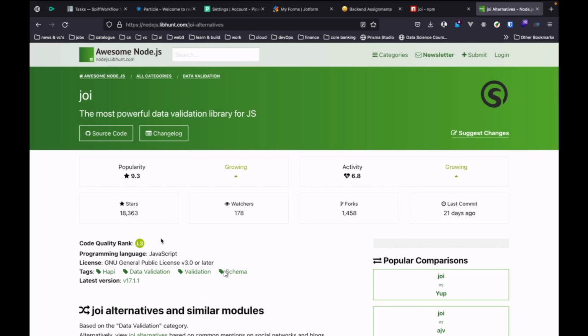Which should I use? There is this website. Let's see, what is the name? Okay, so I'm going to check learn and build.